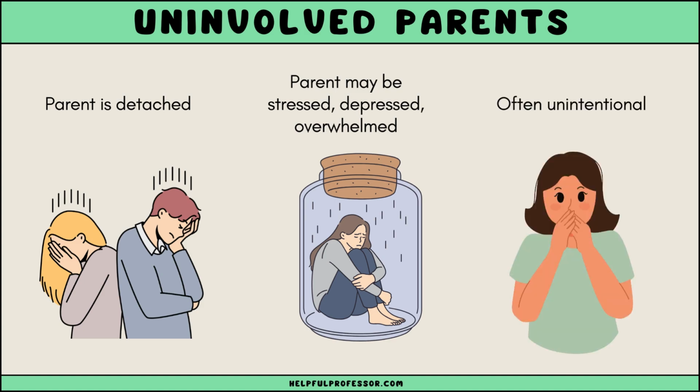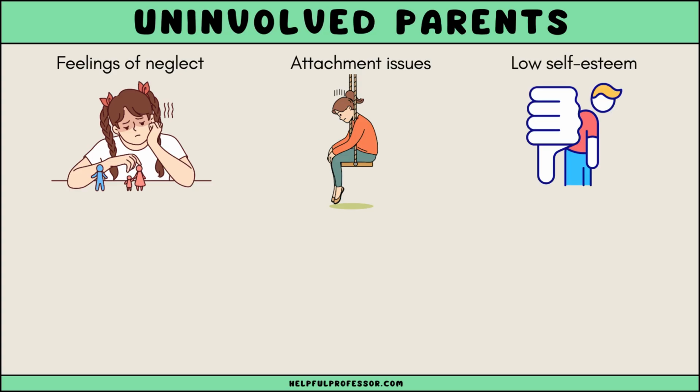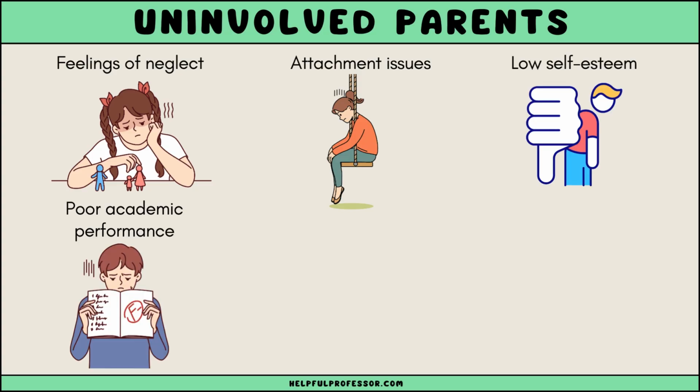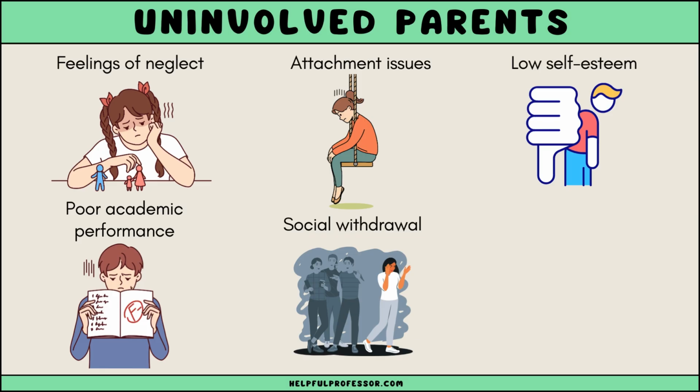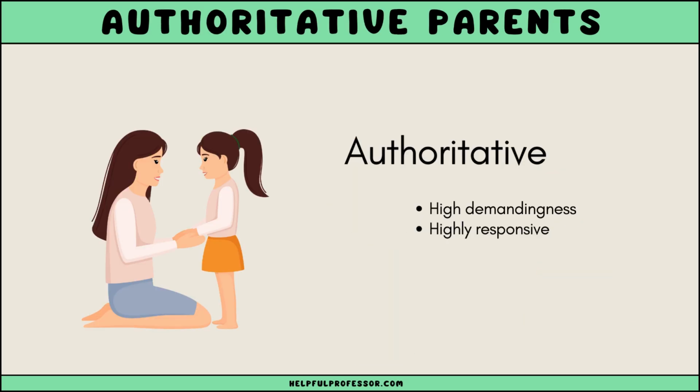The impact on children can be profound, leading to feelings of neglect, which may result in attachment issues, low self-esteem, and poor academic performance. These children might also exhibit frequent withdrawal from social situations and have difficulties in managing their emotions. Lastly, let's look at authoritative parenting.